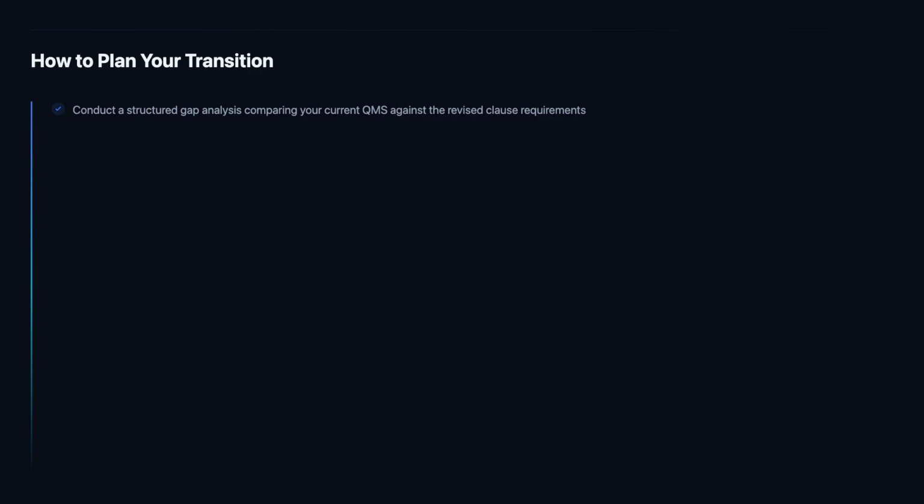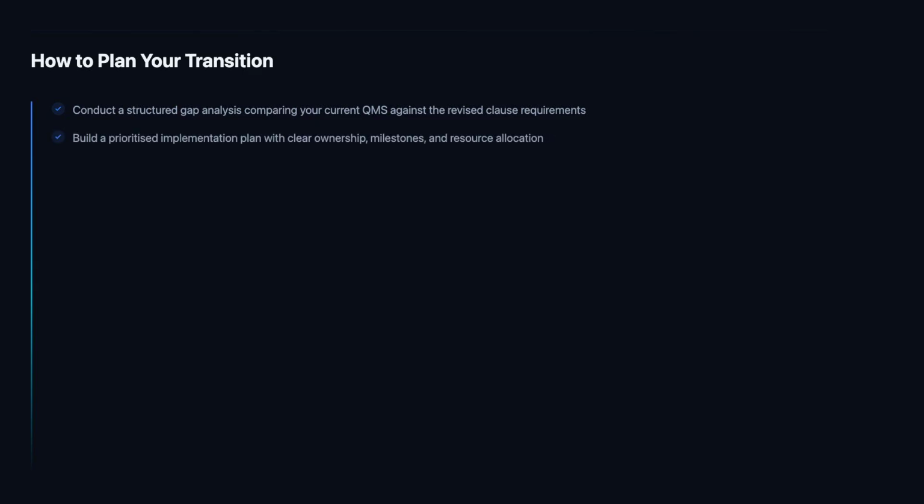Start with a structured gap analysis. Compare your current quality management system against the revised clause requirements and identify where gaps exist. Focus particularly on the new and strengthened requirements: digitalization, sustainability, quality culture, supply chain accountability, and audit program objectives. A well-conducted gap analysis gives you a clear picture of the work ahead and prevents surprises during the transition audit.